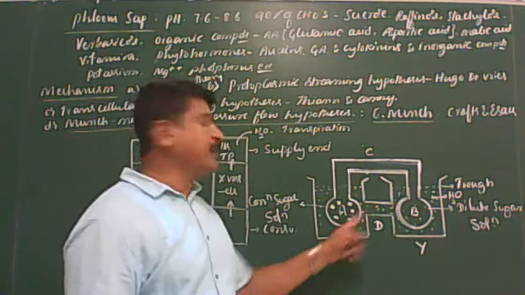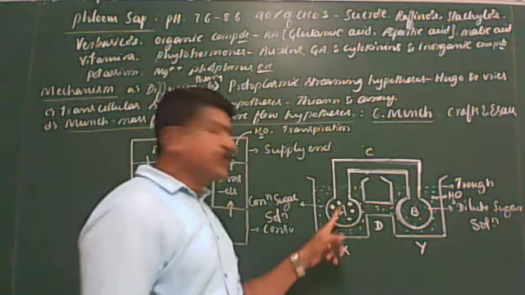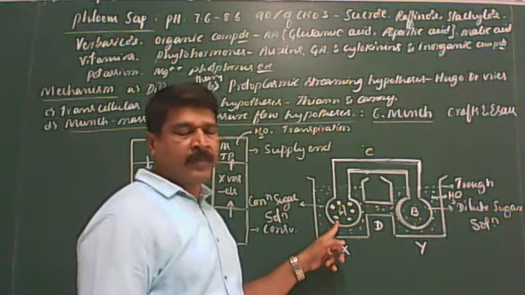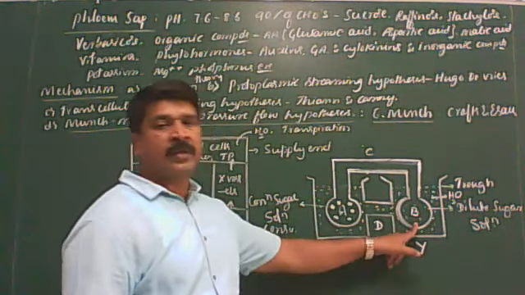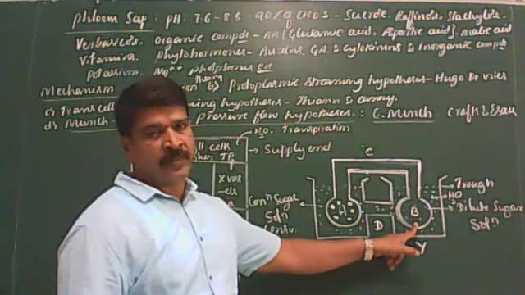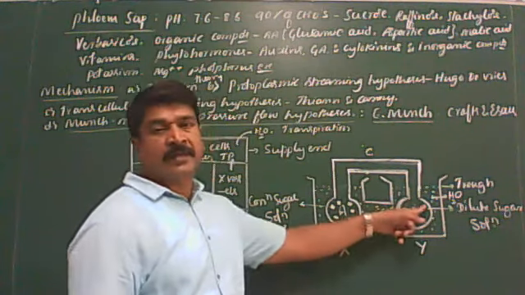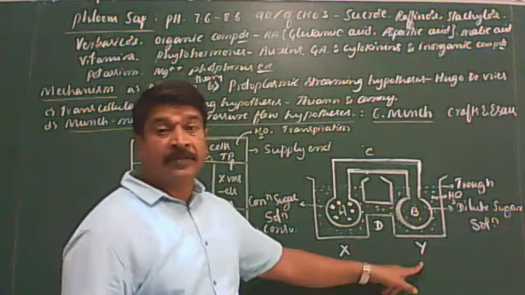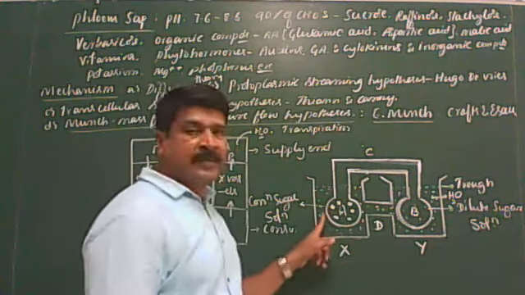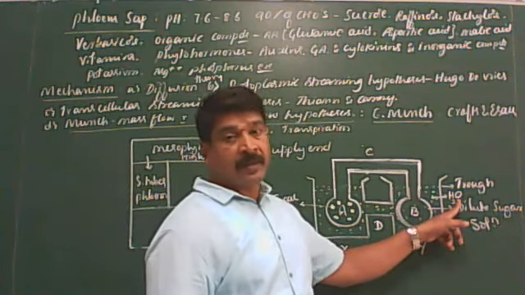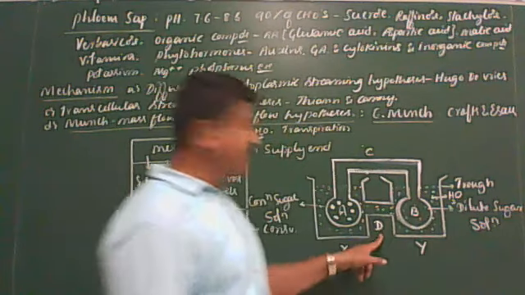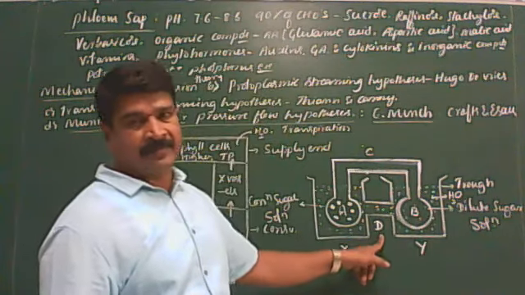Osmometer A is filled with concentrated sugar solution, B is filled with dilute sugar solution. Now the interconnected osmometers are kept in X and Y troughs containing water, which themselves are connected by another tube called D.